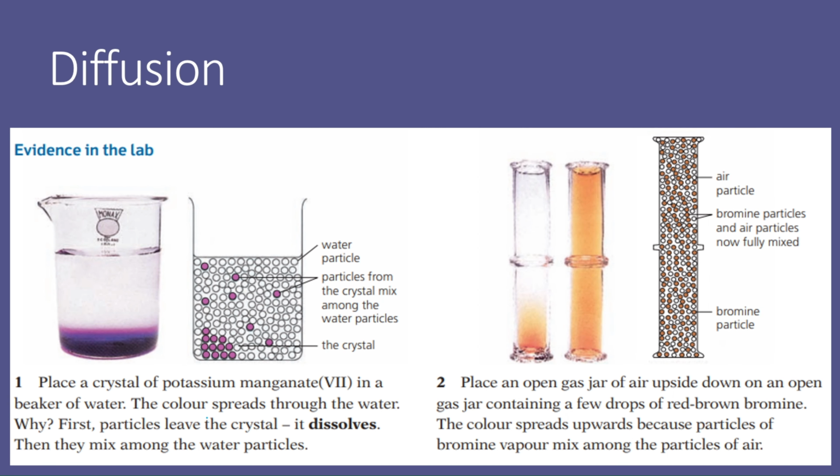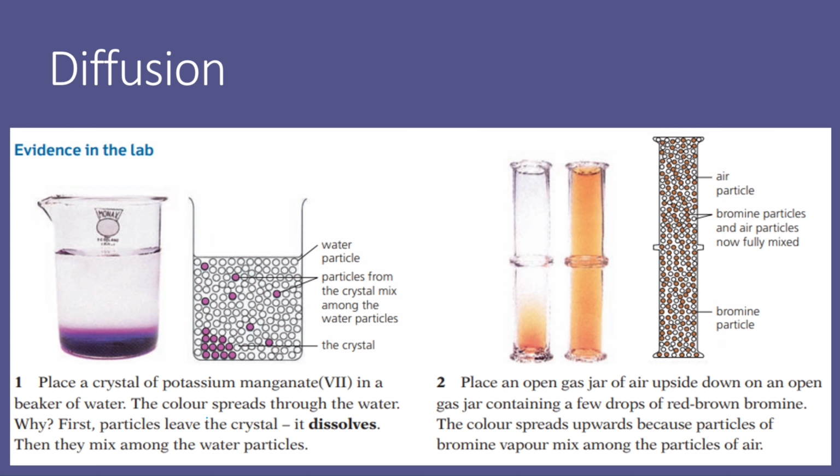You can also check this in the laboratory by performing simple experiments. You can put a few drops of potassium permanganate in a beaker of water. First, the crystal ruptures and then the purple color of the crystal spreads through the water as the particles of the crystal mix among the water molecules.